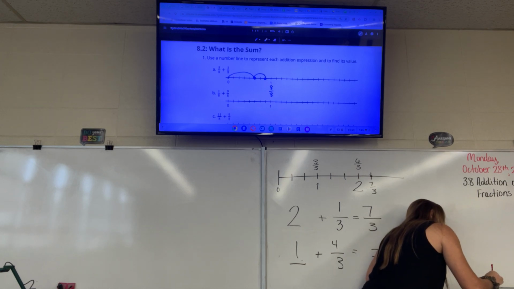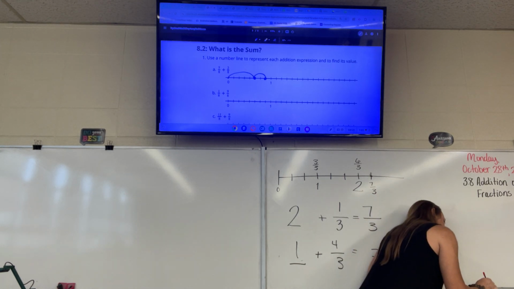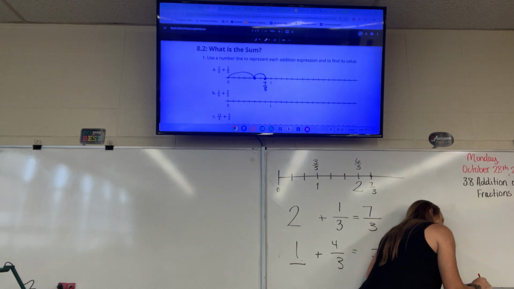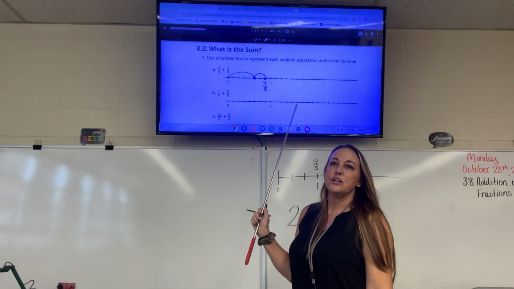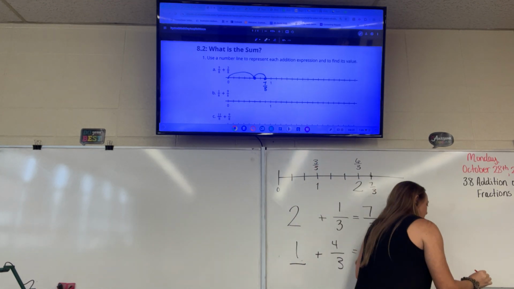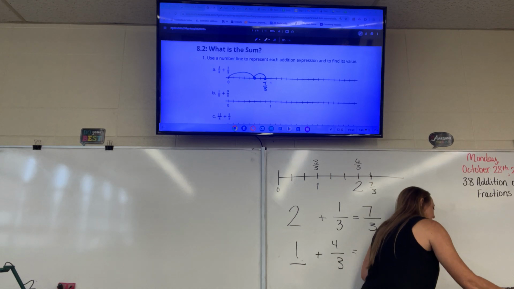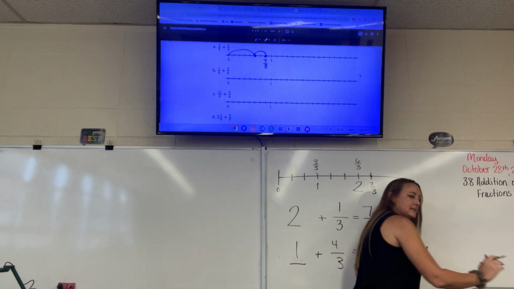And where do we land on the second dot? Zerelda? 7/8. Yes, ma'am. Good work. 7/8. And that's also what this equation says. Look at the numerators. What's 5 plus 2? 7. So 7/8 is where we land because 5/8 plus 2/8 is 7/8.